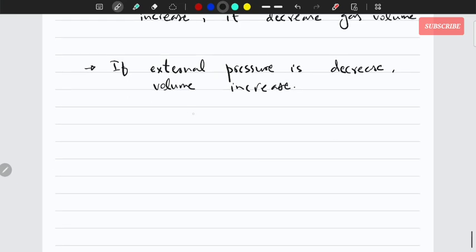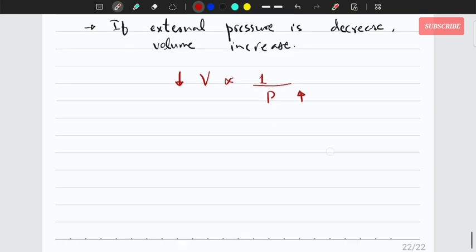In a way, you can say the volume of the gas is kind of like inversely proportional to the pressure. If you increase pressure, the volume goes down, the volume decreases, okay? So that's what you need to keep in mind, right?